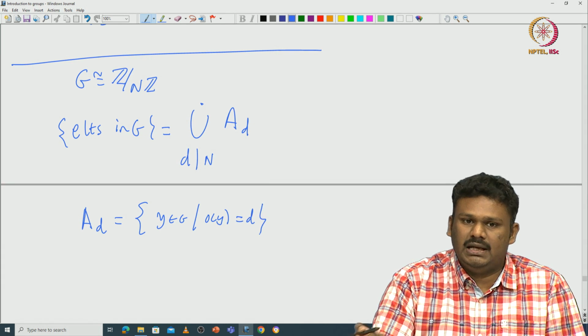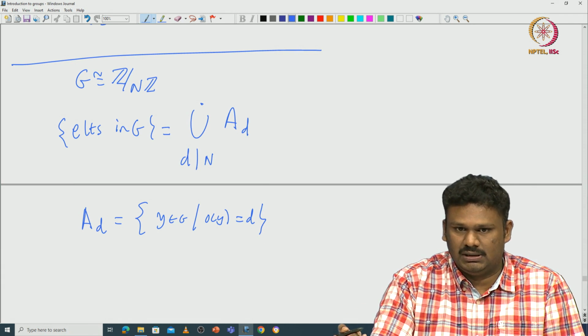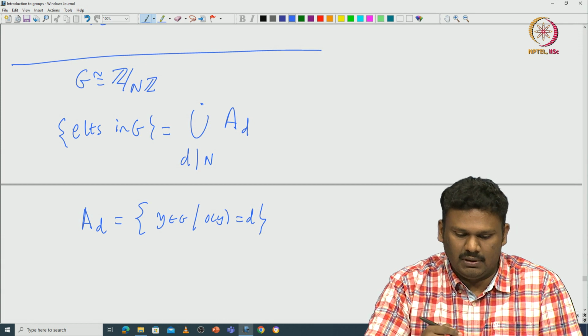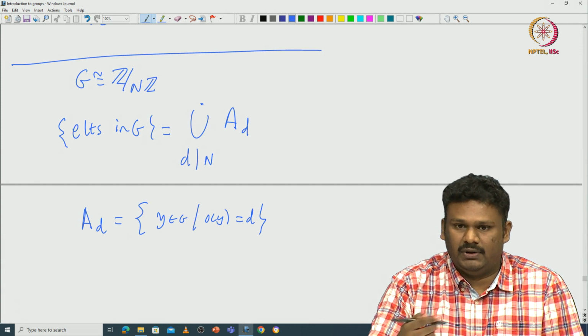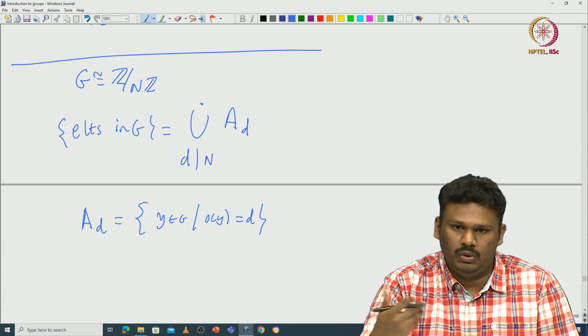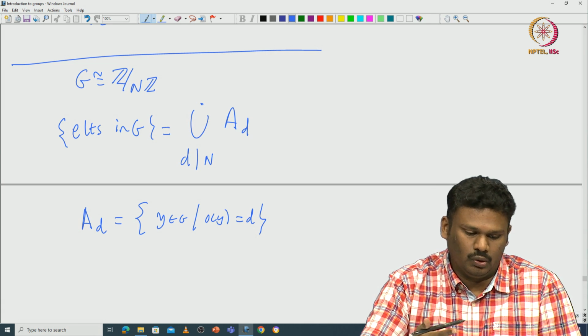So, each element has some order and that order definitely divides n. So, any given element should be in some A_d, and because the orders partition the elements, okay, one element cannot have two different orders. So, this is a partition of your group G.